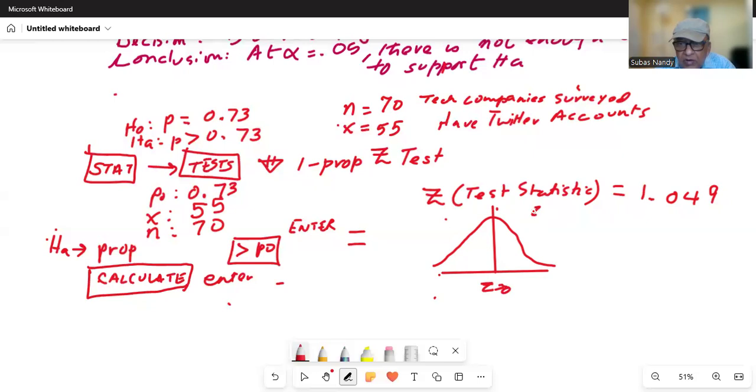This is the Z curve or normal distribution, standard normal distribution curve. So the Z is 0, so 1.049 is somewhere to the right of 0.